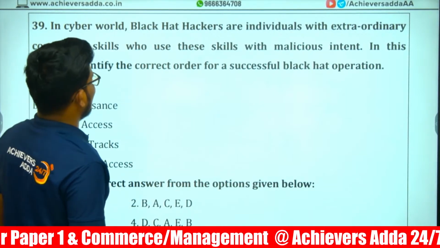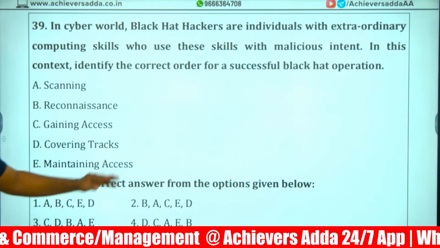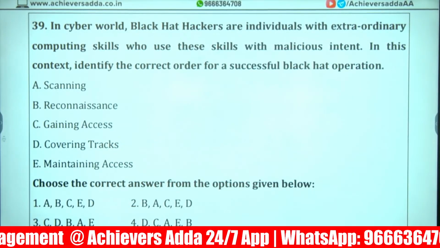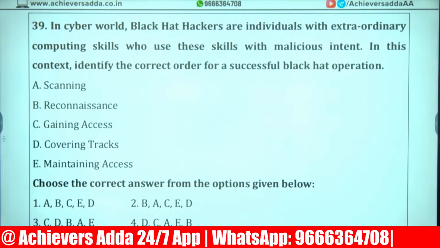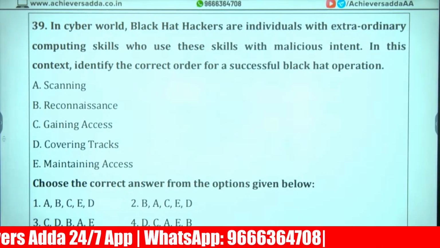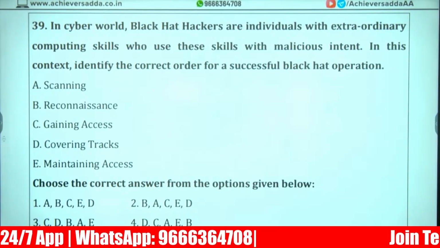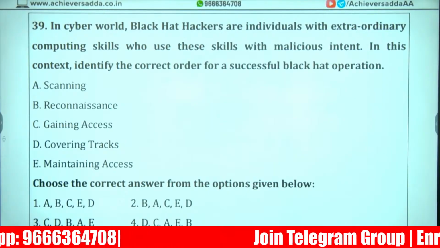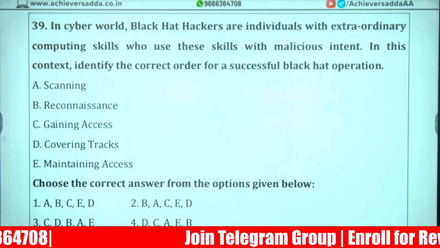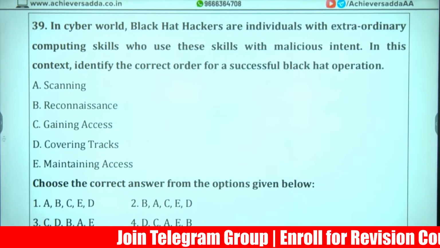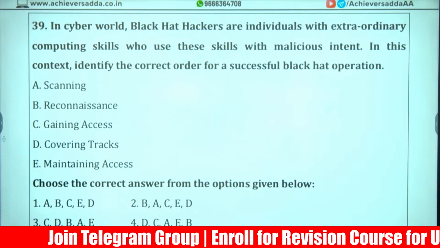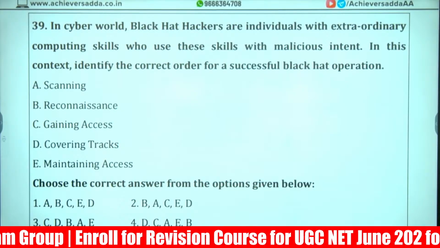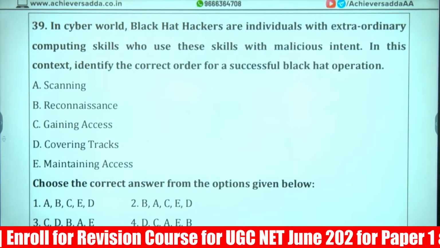In the cyber world, black hat. This is another new point I want to tell. That is why I have added this PYQ of 2024 December. Answer this question. Black hat operation. Black hat hackers are individuals with extraordinary computer skills who use these skills with a malicious intention.